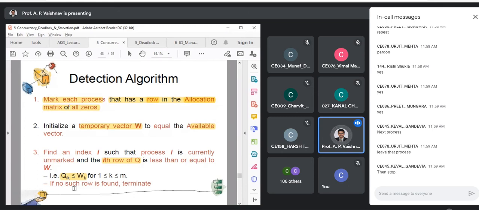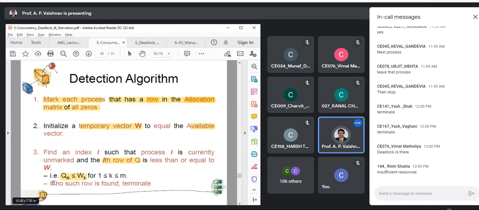Then stop. And why are we stopping? That is important. There is deadlock, right? Because that process might be waiting for the resources which are not available at present. Okay, so that is the crux of this algorithm. Yes, insufficient resources. That's correct, right?